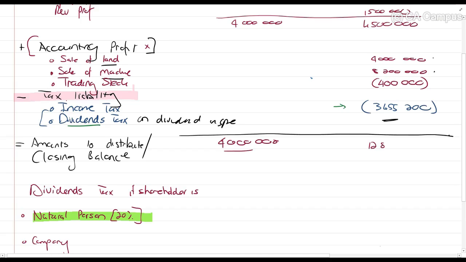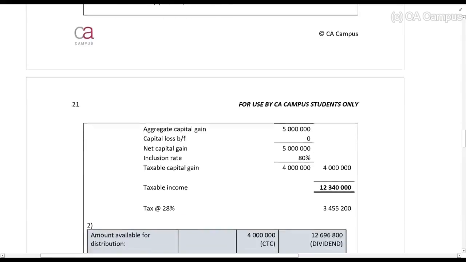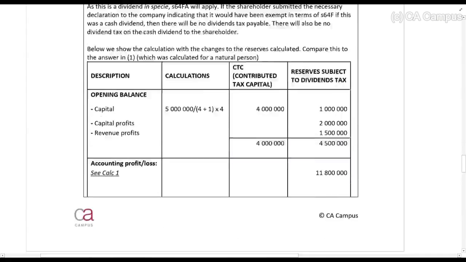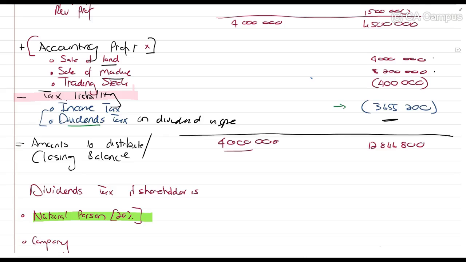So that would change my available reserves to 12,844,800. And just to show you guys, it's in our solution. Just make sure we are looking at it now for a company. The dividends tax, if it's a company, is null.